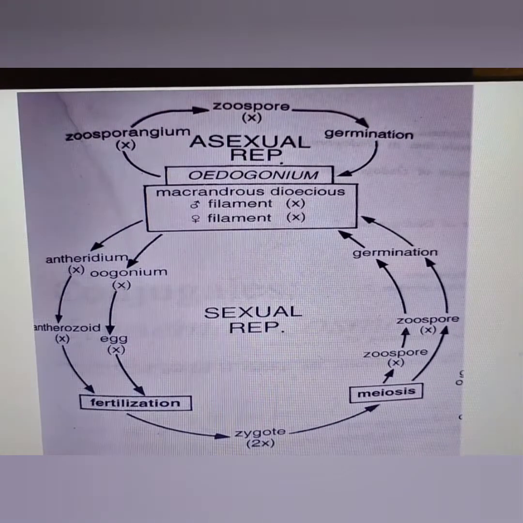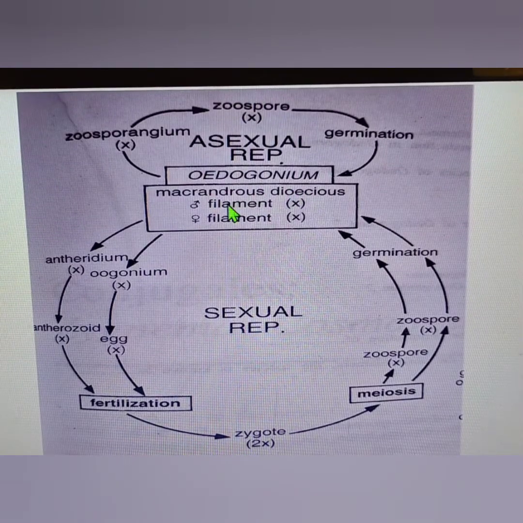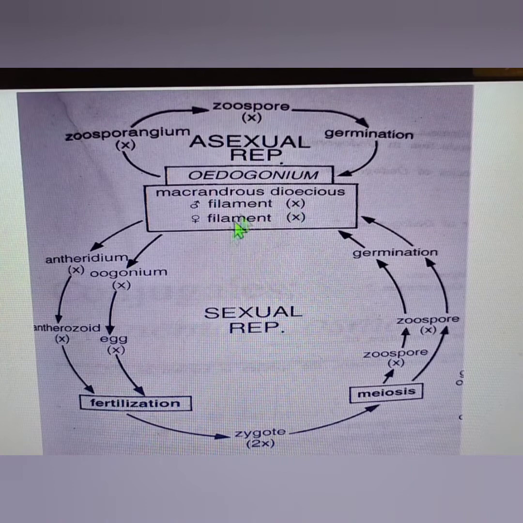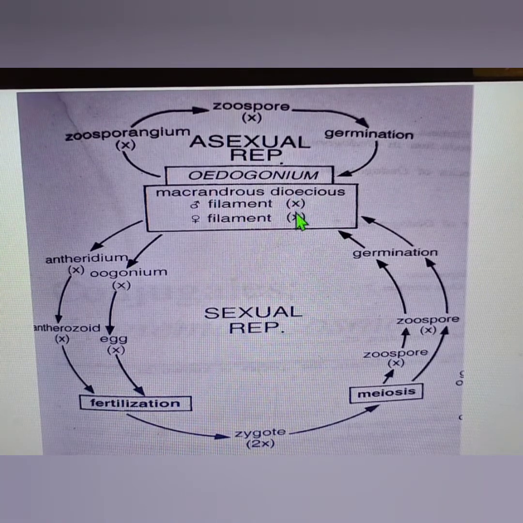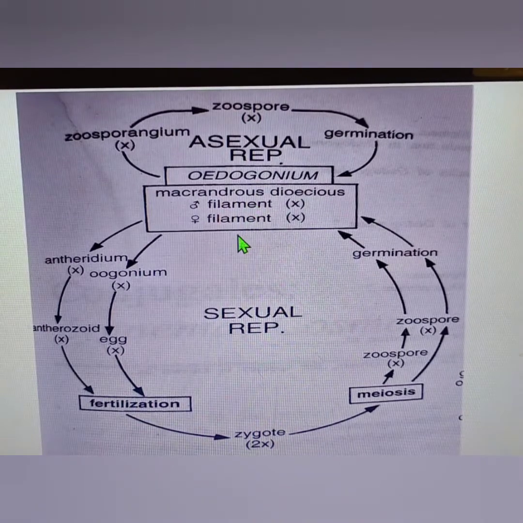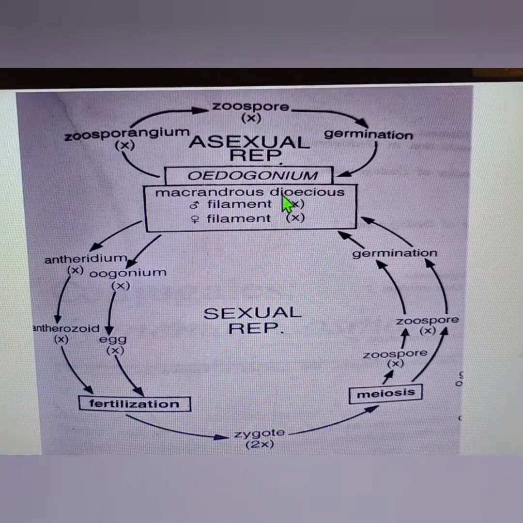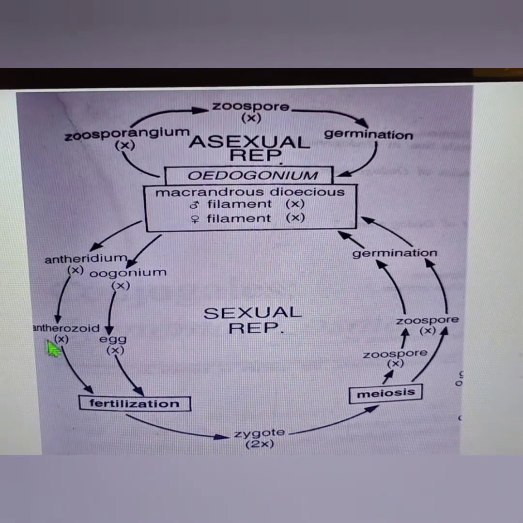Now in case of Macrandrous dioecious, where the male and the female filaments are borne on different plants, the antheridium and oogonium are borne on different filaments, that is dioecious. The rest is the same thing as you can see.